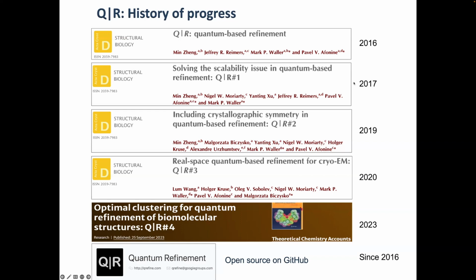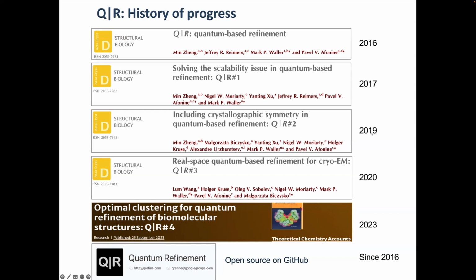And crystallographic symmetry, as I'm sure you all know, QM software is agnostic to crystallographic symmetry. So we had to solve that problem, and we solved that back in 2019 in a fundamental way that is encoded in CCTBX, Phenix, and the Quantum Refinement project, and that was published again in 2019.